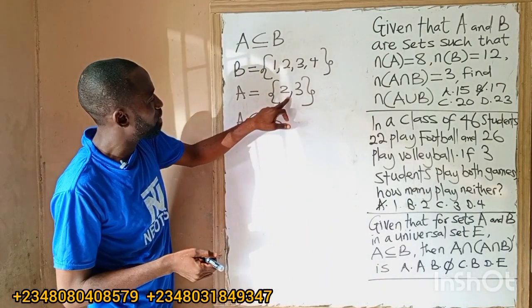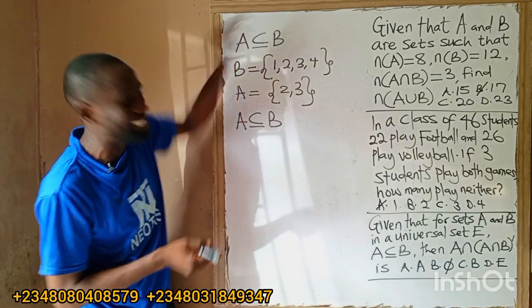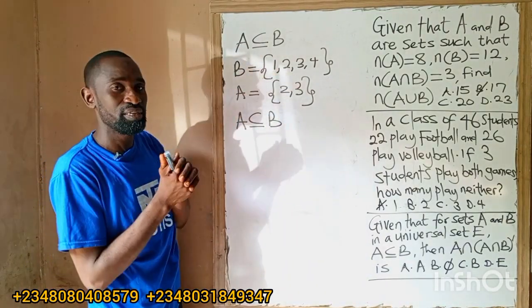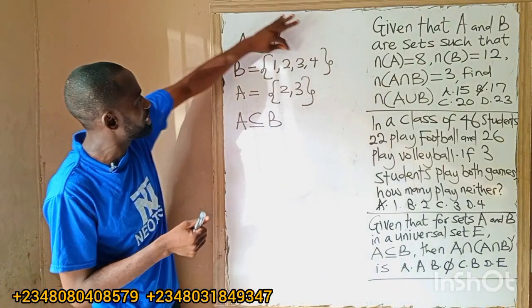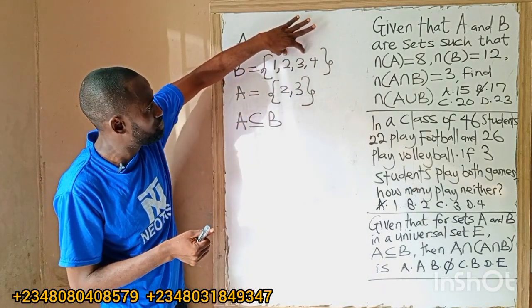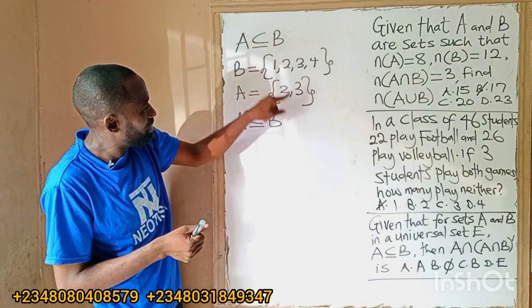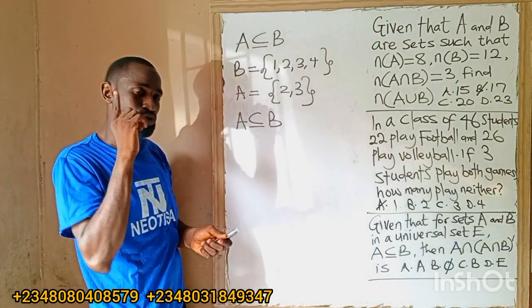A has elements that are fewer than the elements of B, because 2 is here and here, 3 is here and here. So set B has more elements than set A. That's the first condition.